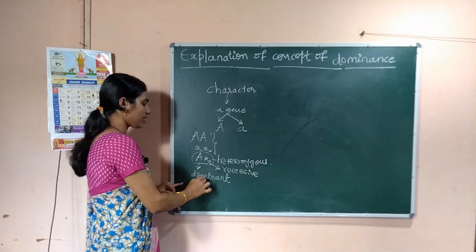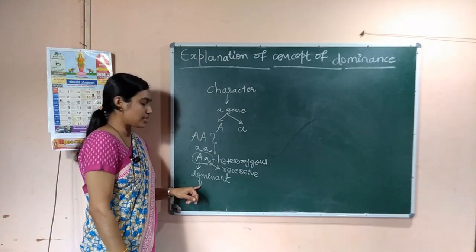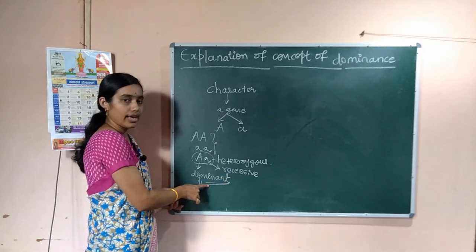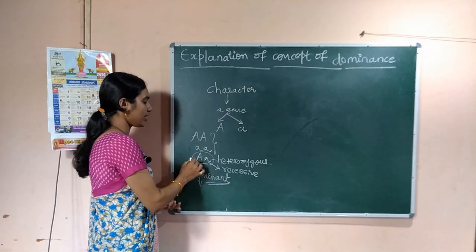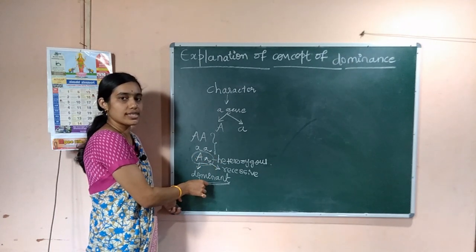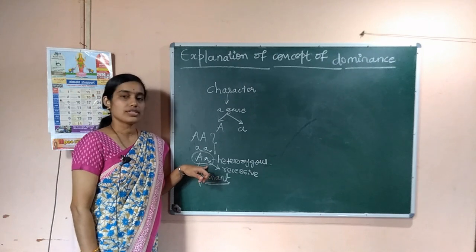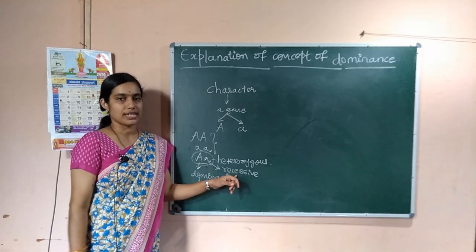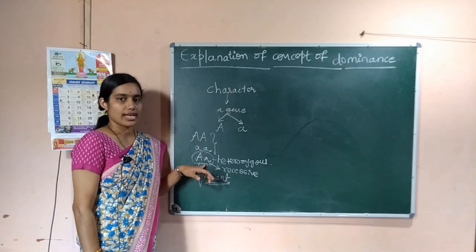Correct? So what is meant by a dominant gene? As you know, the dominant gene is the gene that can express itself in the heterozygous condition. So what is a recessive gene? That which can't express itself in a heterozygous condition.